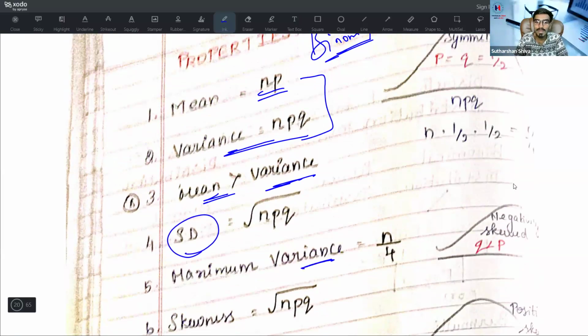What is the maximum variance? Maximum variance is n by 4. How is n by 4 found? It is nothing but npq, where n is there and p is nothing but 1 by 2.